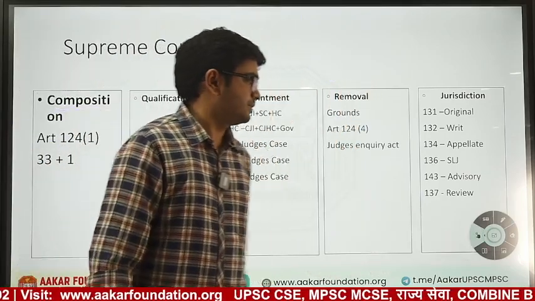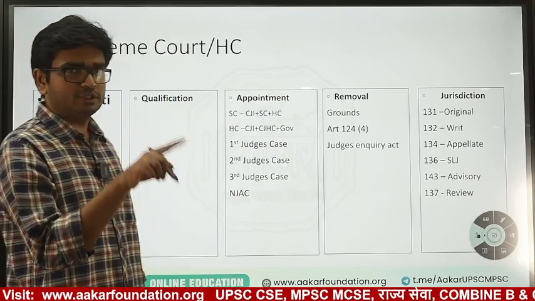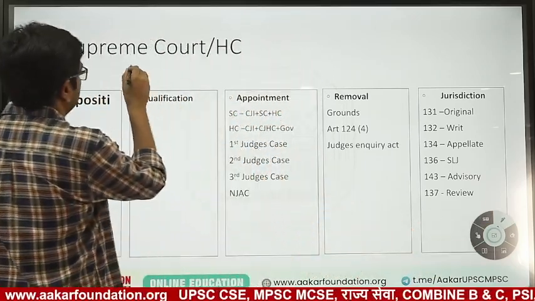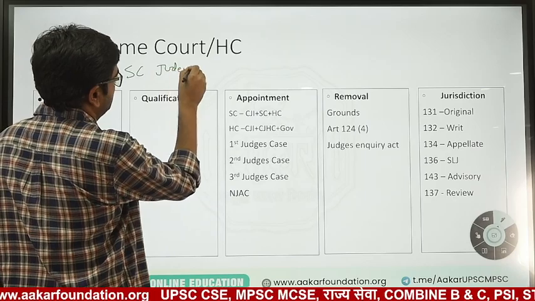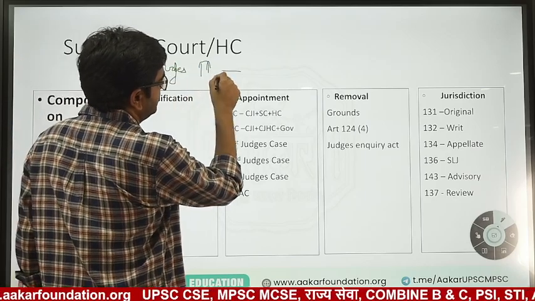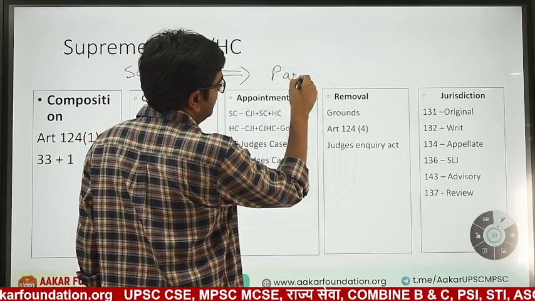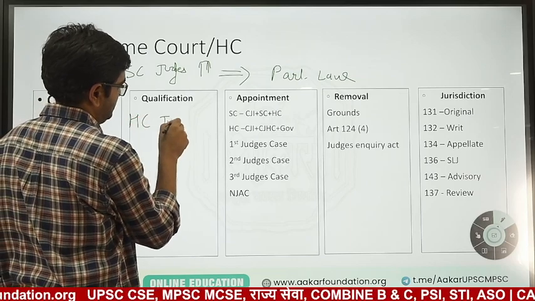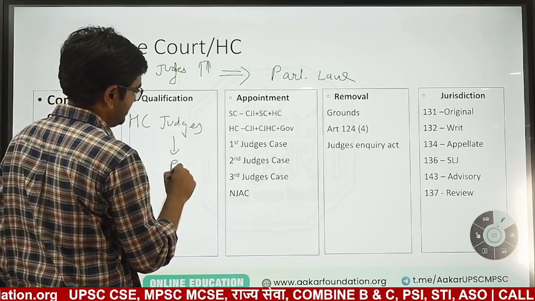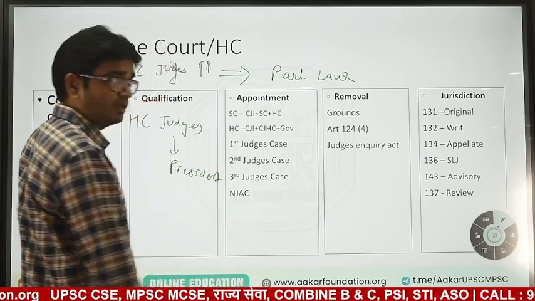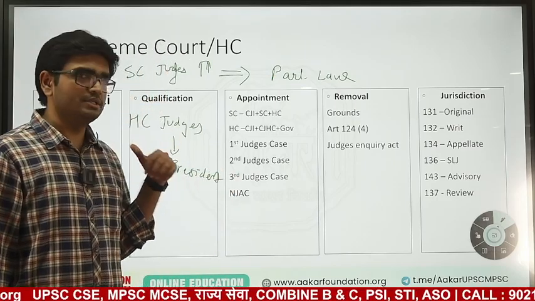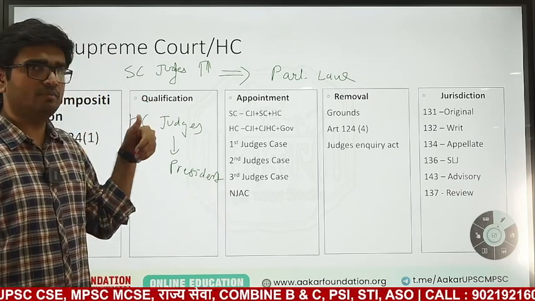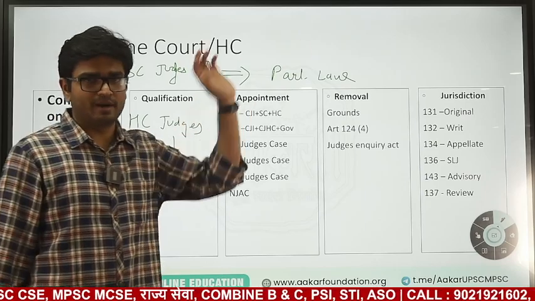Now how are they increased? To increase the number of Supreme Court judges, this is done by parliamentary law. To increase the number of High Court judges, this will be done directly by the President. If you have to increase the number in High Court judges, the President will directly allow, and if you have to increase the number of Supreme Court judges, there has to be a law in Parliament.